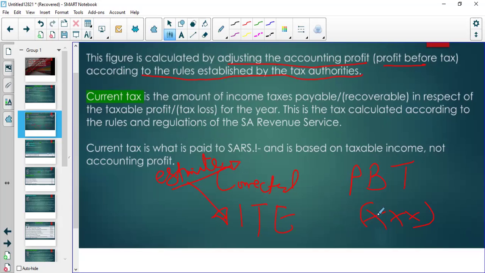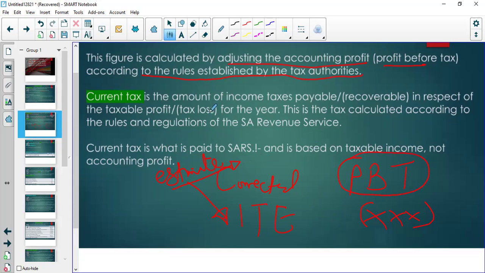Okay, it's always going to be an estimate, because SARS is the one that gives you the final figure, and it could be like 6 months later. But you need an estimate for your financial statements now, right? So you're going to estimate using the rules. Now, what happens is you have your profit before tax, and you take it to SARS. You stand in a queue,